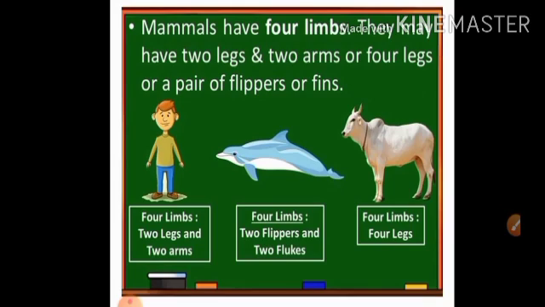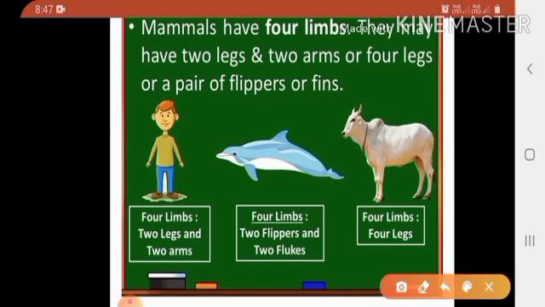Next, features of mammals. Features of mammals are they have hair or fur on their body to keep them warm. Mammals have 4 limbs. They may have 2 legs and 2 arms, or 4 legs, or a pair of flippers or fins.